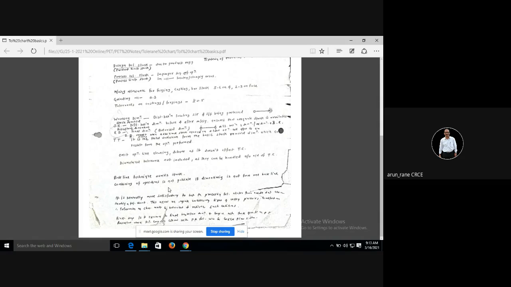Then combining of operations, that is combination of operations, is not possible if dimensioning is not from one baseline. That's why you have to give it from one baseline.